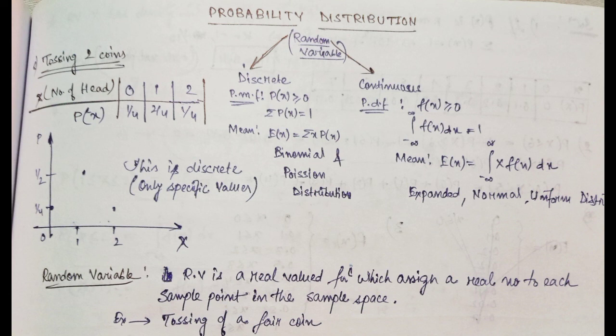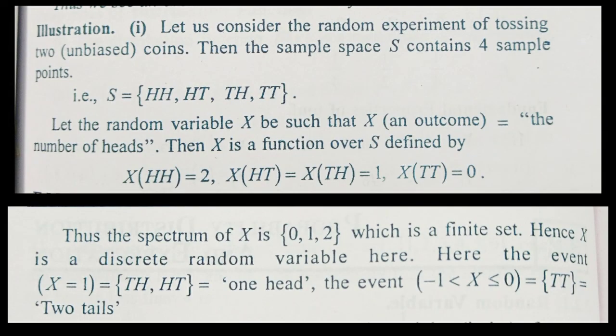Suppose we take the weight of the students in a class and it ranges from 20 to 60 kg, then 20 to 60 will be the spectrum of that random variable. Now we can understand the concept of random variable using an example.